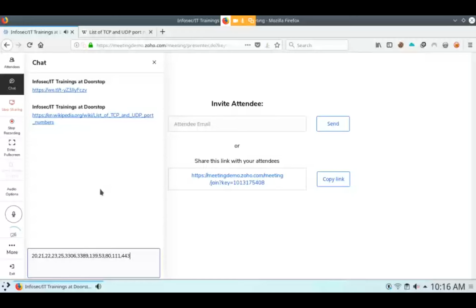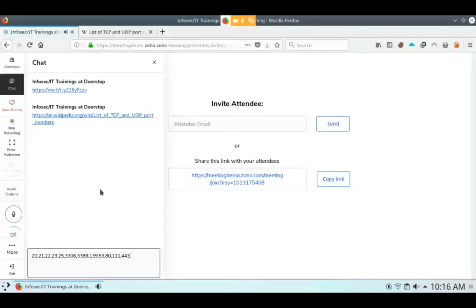Class B starts from 128 to 191. Class C starts from 192 to 223. Class D starts from 224 to 239, and class E ranges from 240 to 254.